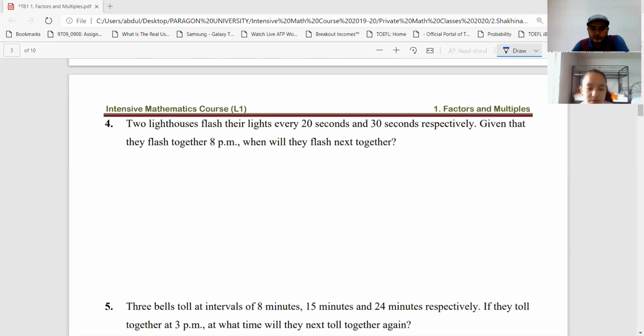Question 4, Shahina. Read question 4. Two lighthouses flash their light every 20 seconds and 30 seconds respectively. Given that they flash together at 8 p.m., when will they flash next together?